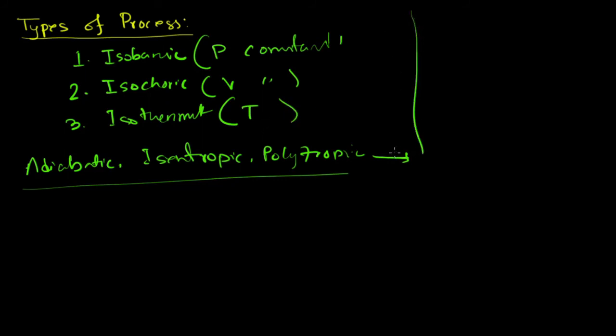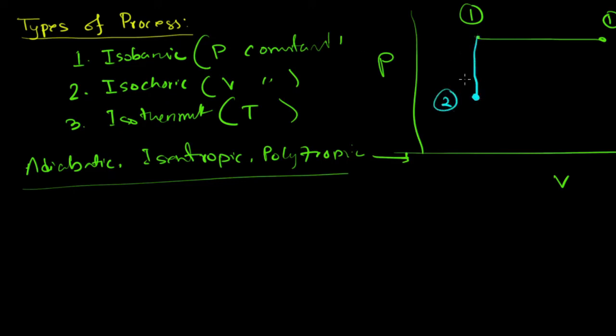So in a PV diagram, we can show an isobaric process. This process starts from state 1. In an isobaric process, we will follow a constant pressure line, state 1 to state 2, and an isochoric process will follow a constant volume line. And this is state 2, this is an isochoric process. And for an isothermal process, the diagram will be like this. This is an isothermal process, and more other processes will come eventually. I will discuss it in another video.